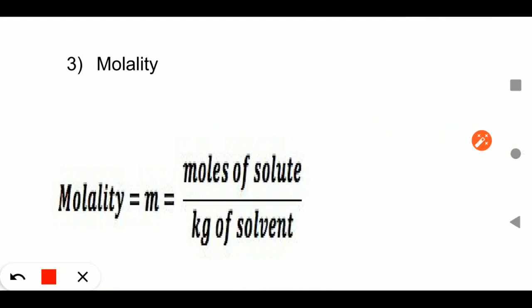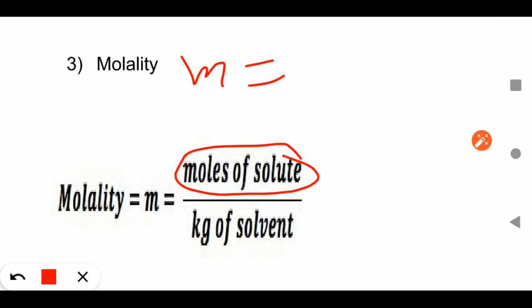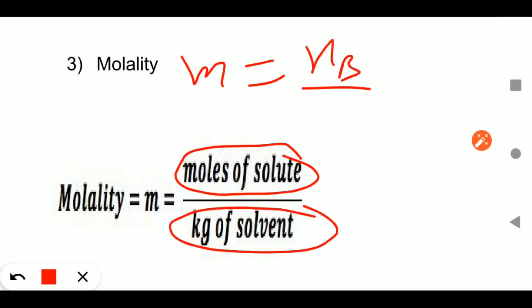Molality is different from molarity by two terms. First, moles of solute are there, that is no change. So molality will be moles of solute, that is nB, upon... But here you are looking at solvent, not solution. So what will you do? Solvent.